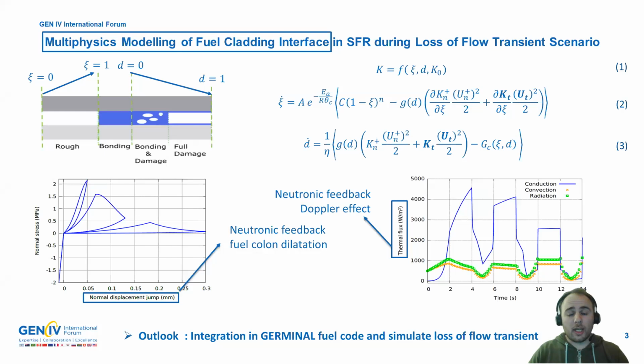Let's go together to apply the previous model on sodium cooled fast reactor modeling and simulation. If we look at the interface behavior under power cycles, we can observe that the model developed calculates the normal displacement jump or tangential displacement jump and the thermal flux at the interface. And as we saw earlier, those influence neutronic feedbacks and thus the loss of flow transient.